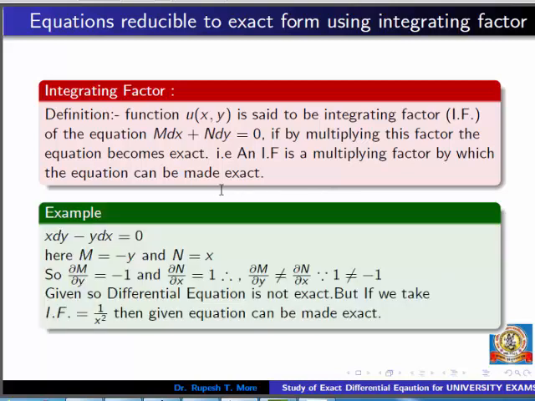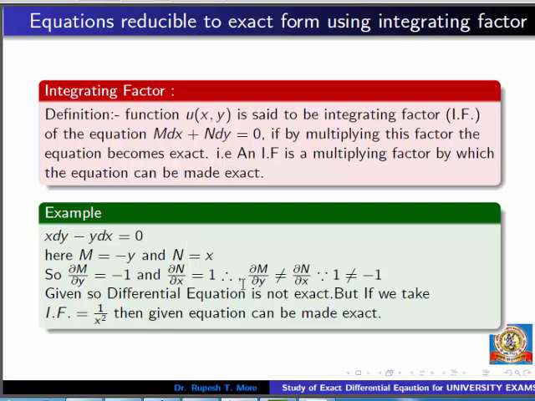For example, consider the differential equation x dy minus y dx equal to 0. M is the coefficient of dx, N is the coefficient of dy, and if we check the condition of exactness, that is ∂M/∂y should be equal to ∂N/∂x, but this is not happening in this situation. So this differential equation is not exact.